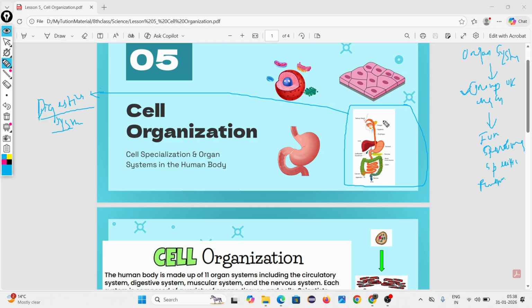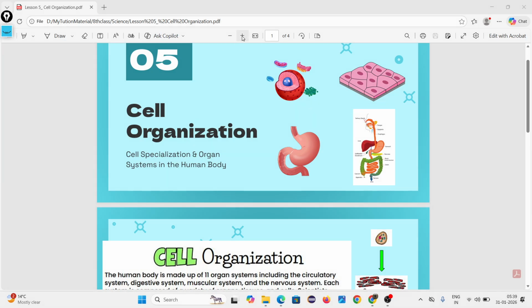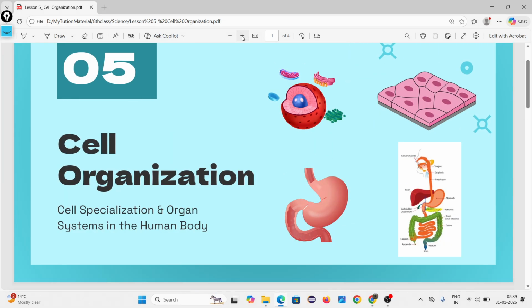Then look at your figure. First mouth. Now, after mouth, teeth. Wait, I am zooming the figure. Now it is visible?